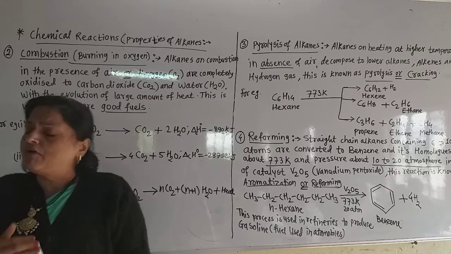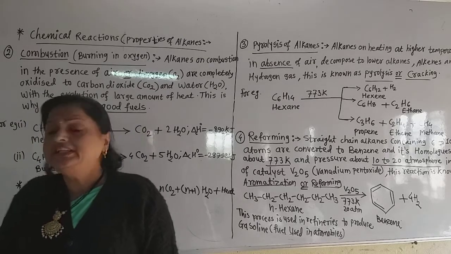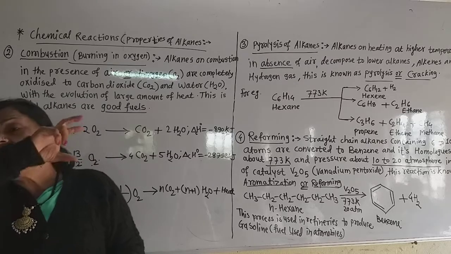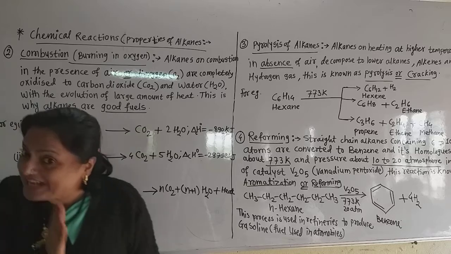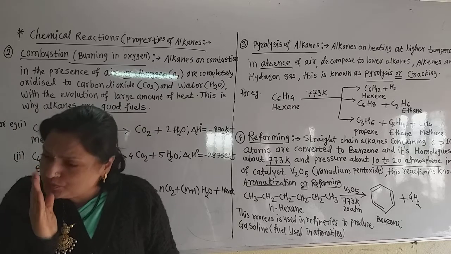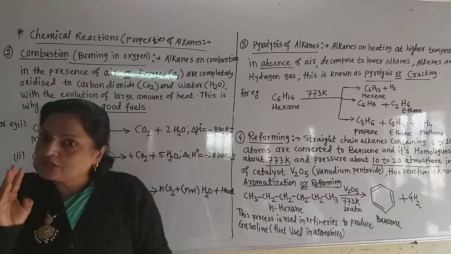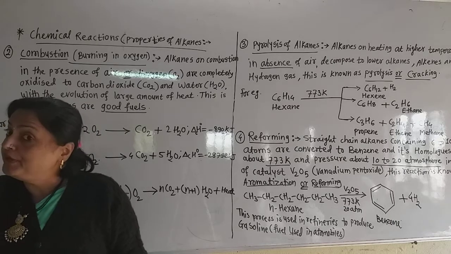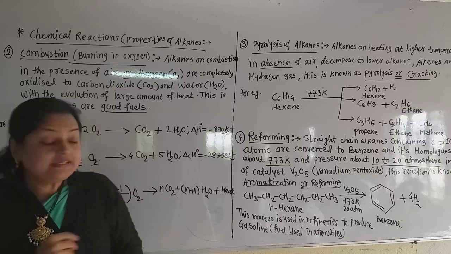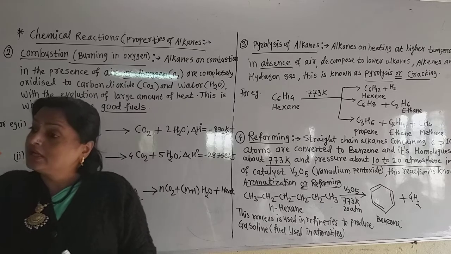So here, in chemistry, large alkane molecules are decomposed or broken into small alkanes or small alkenes and hydrogen, and the main products in pyrolysis are small alkanes.